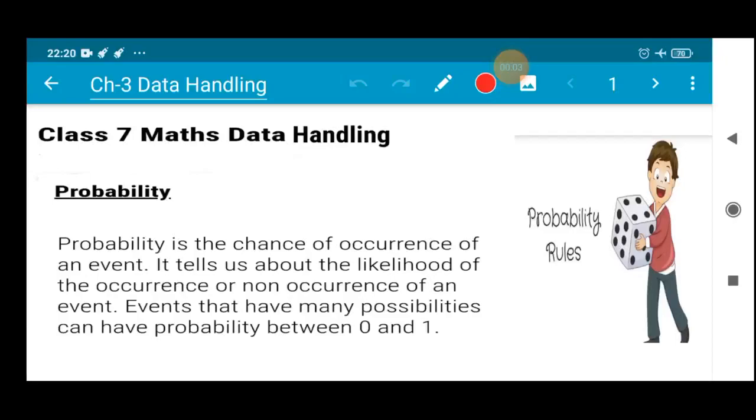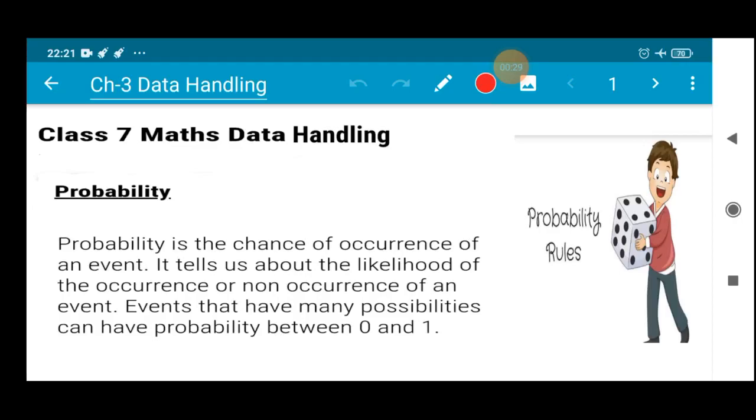So in today's class we are going to discuss the term probability, which is very much familiar to you people, I guess. And with the help of this we will be starting exercise 3.4. Alright, so let us discuss probability. Probability is the chance of occurrence. So probability means something which can happen, right?